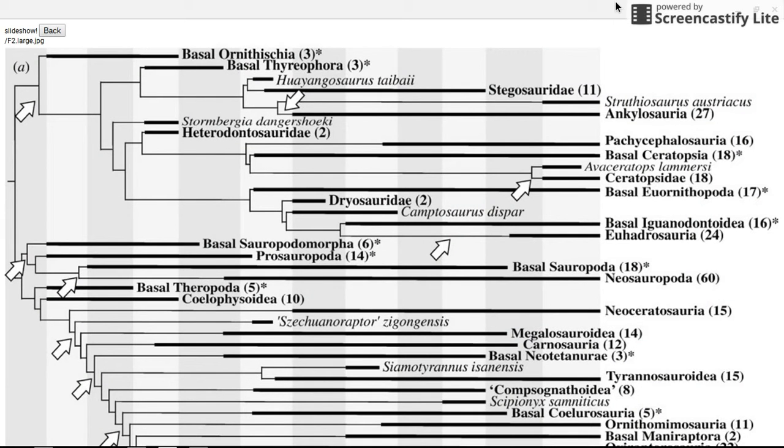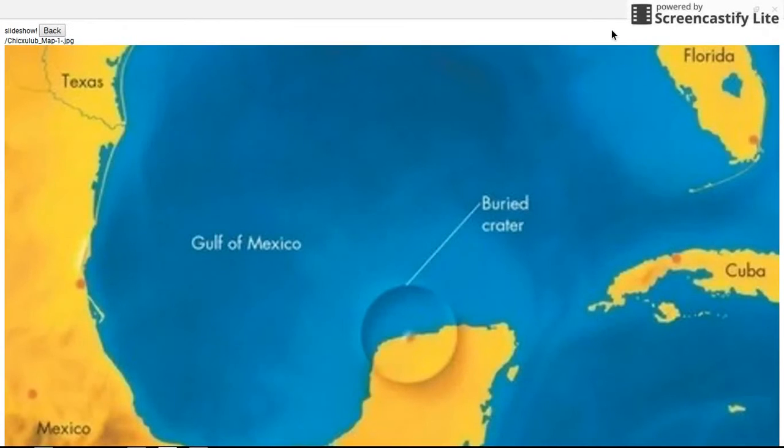And don't get me wrong, it's a pretty solid theory, but there are some other ones out there too that are equally good. The main one being the Deccan Traps eruption, which, as you can see in the map slide, this is randomized. I'm kind of working off of a Chromebook, and so I don't have any control over what's happening here, but the Deccan Traps are in India, and it's a very large basalt deposit.